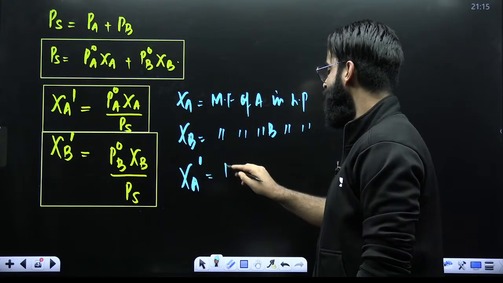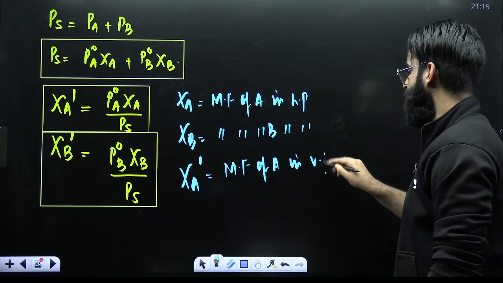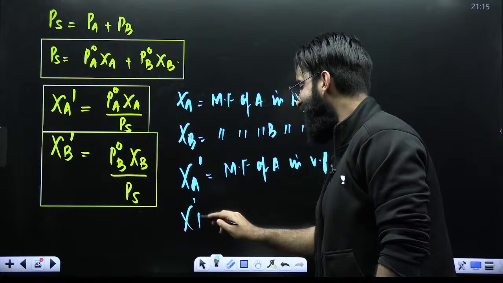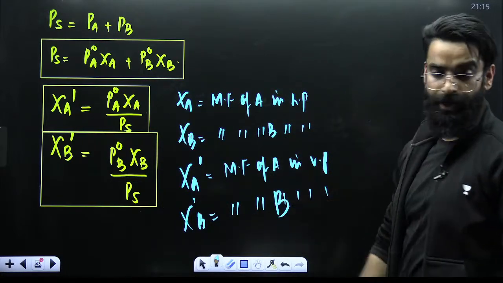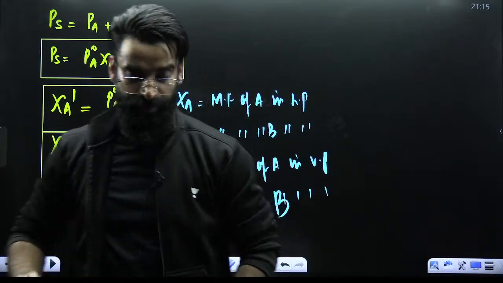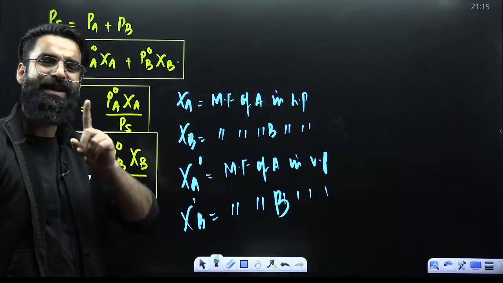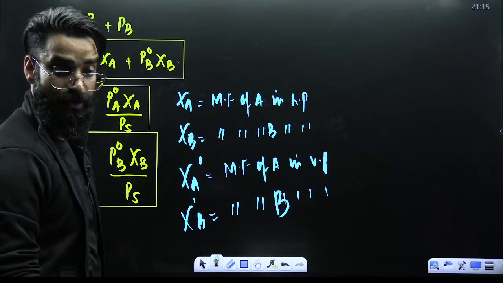Chi dash A is the mole fraction of A in the vapor phase. Chi dash B is the mole fraction of B in the vapor phase. Remember these two results as well, they're asked. Perfect. Let's try to solve only one question from which all the concepts will be clear.